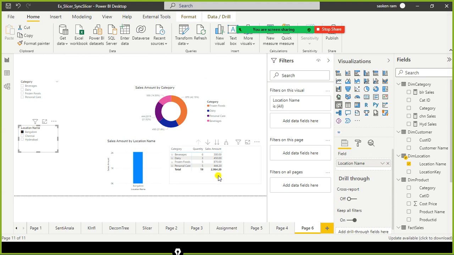And Chennai, I just selected. In Chennai, 2.5k versus 2.06k in Bangalore. Though Chennai's sale is more than Bangalore's, we sold products in only 3 categories.